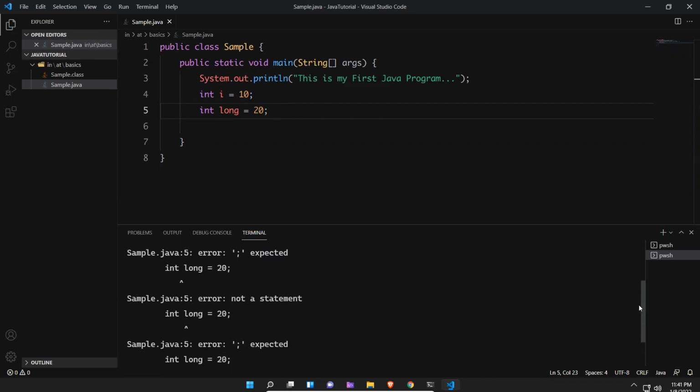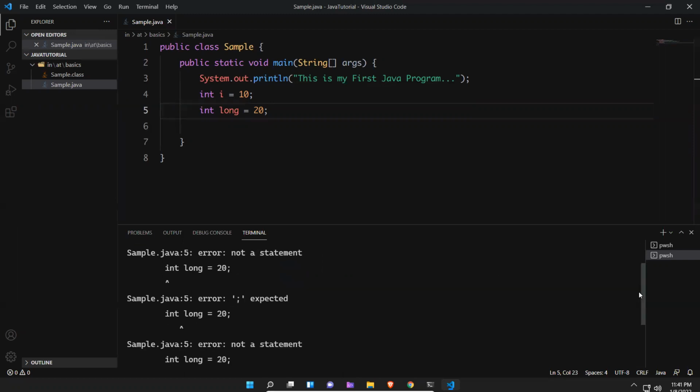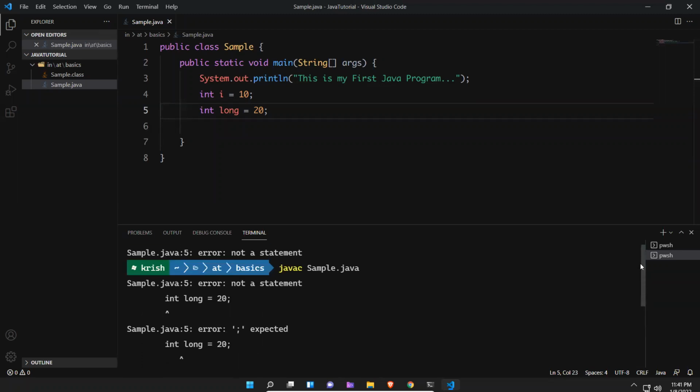What is that error we are getting? Error: not a statement. int long is equal to 20. The first one is it's not a statement, and after that it is saying it expects a semicolon. Again, it is not a statement. Basically, you will get an error.